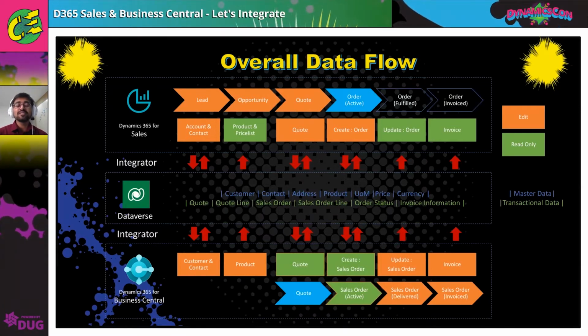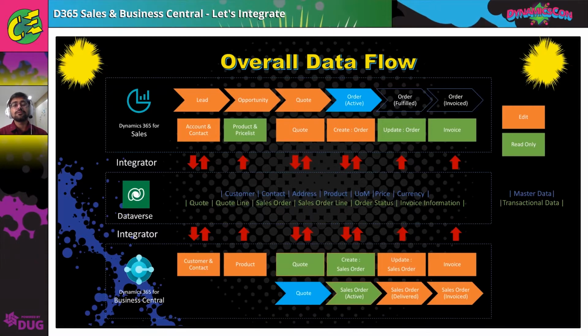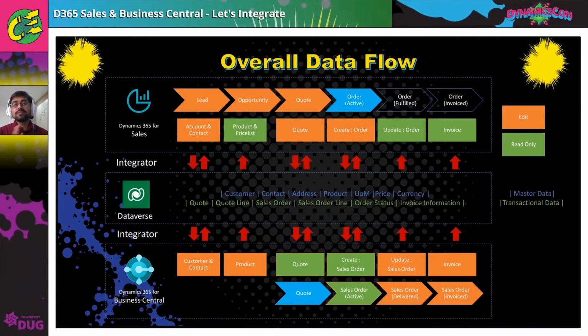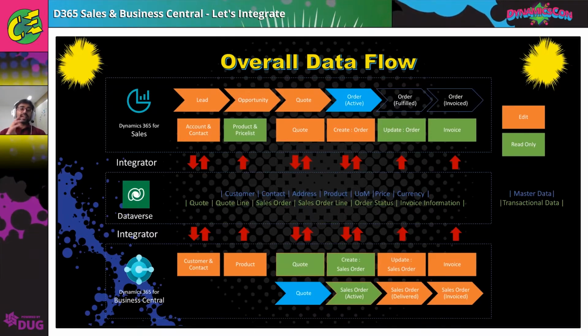Suppose the data is updated on both sides and the job has not run yet. The system will not process the transaction, since CRM is updated and BC is also updated, and it doesn't know which data to take care of. So we should architect it correctly, so that the data flow is as required and there are fewer synchronization errors. That's where account and contact are bi-directional.